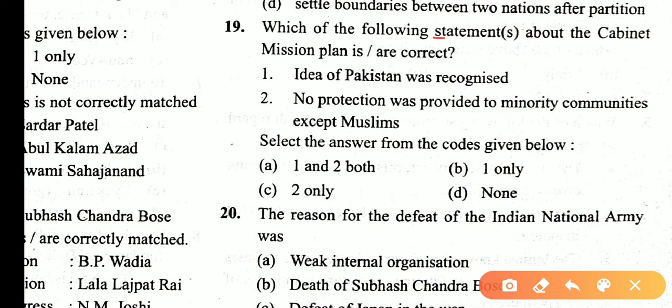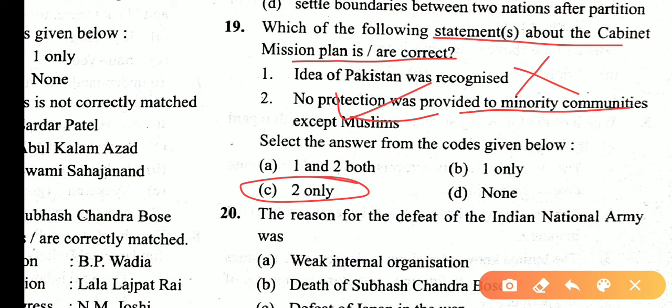Which of the following statements about the Cabinet Mission Plan are correct? Idea of Pakistan was recognized. This statement is incorrect. No protection was provided to minority communities except Muslims. This statement is correct. Asking about correct statements, answer is only C.